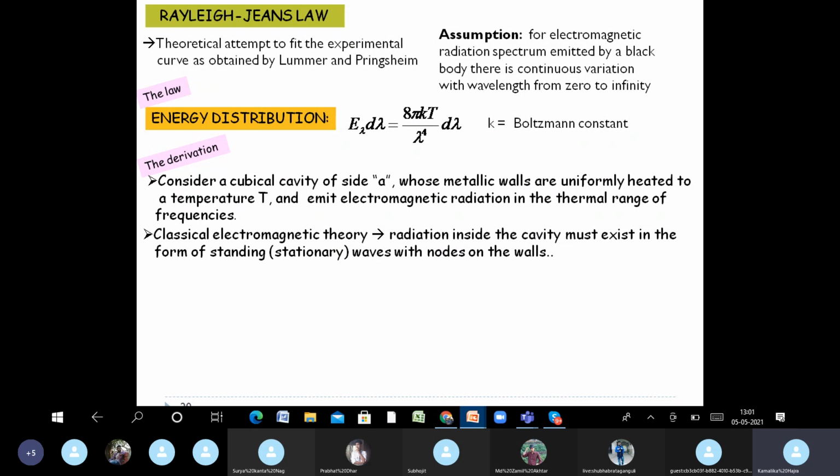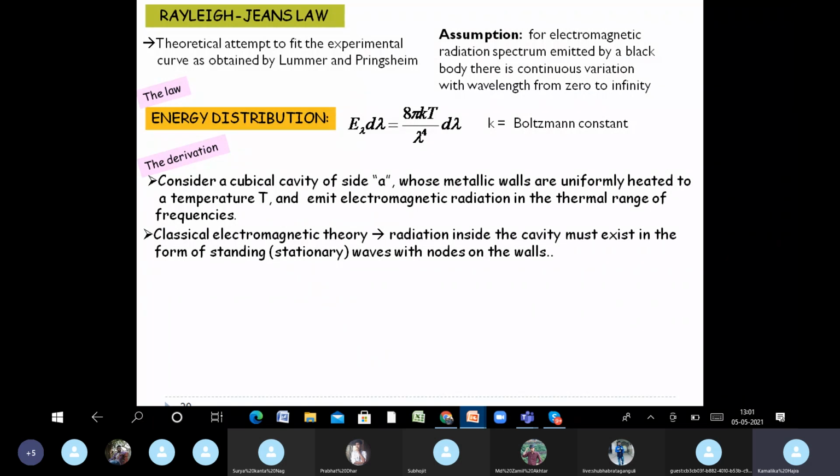Electromagnetic radiation is emitted by the walls of the container, and the wave emitted from a wall is basically a simple harmonic wave. Since it is emitted, it will go to the opposite wall, and from the opposite wall it will get reflected back. So clearly standing waves are formed within the cavity.